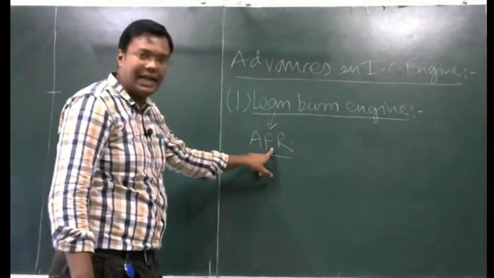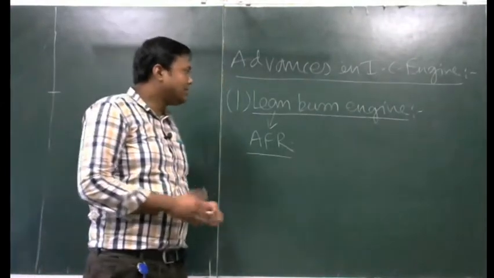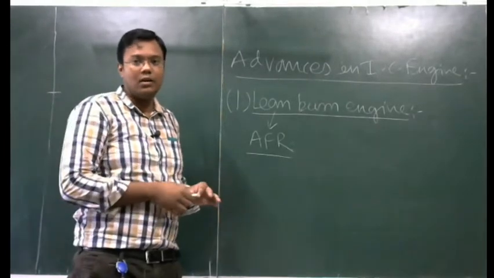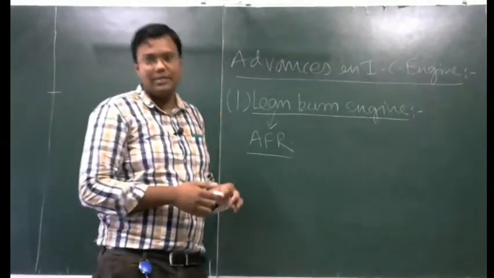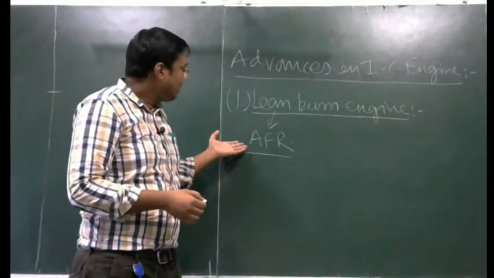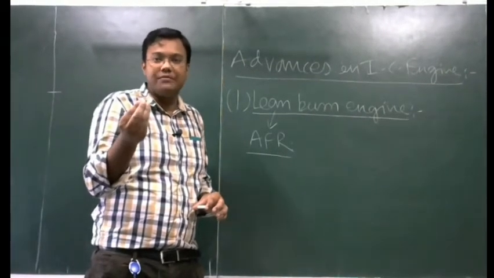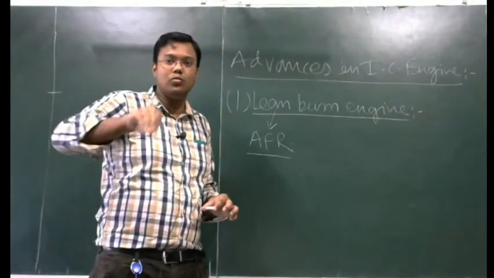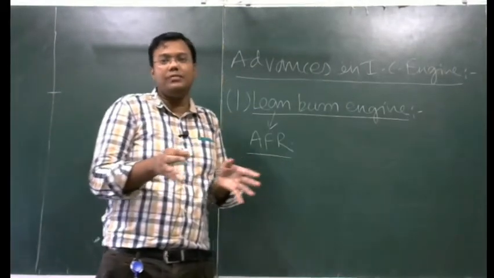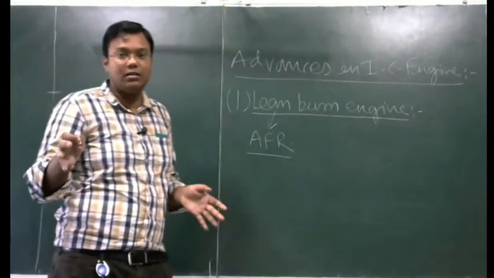Lean refers to the air fuel mixture. We have studied different types of air fuel mixture, like lean air fuel mixture and rich air fuel mixture. What is a rich air fuel mixture? The mixture in which the amount of fuel is more. What is a lean air fuel mixture? The mixture in which the amount of fuel is less. But that amount should be fixed. We cannot decrease it up to a level where combustion will not take place. We can decrease the amount of fuel, but such that combustion takes place inside the cylinder properly.